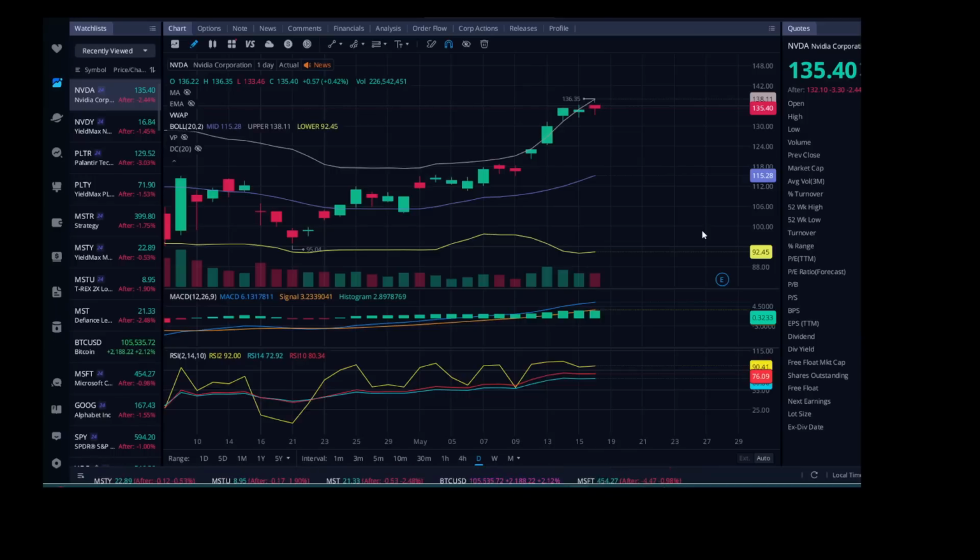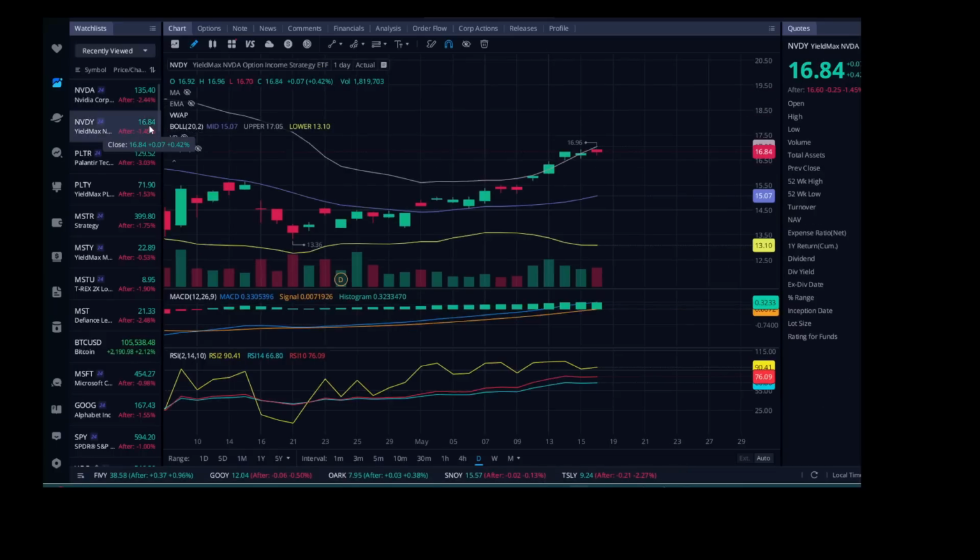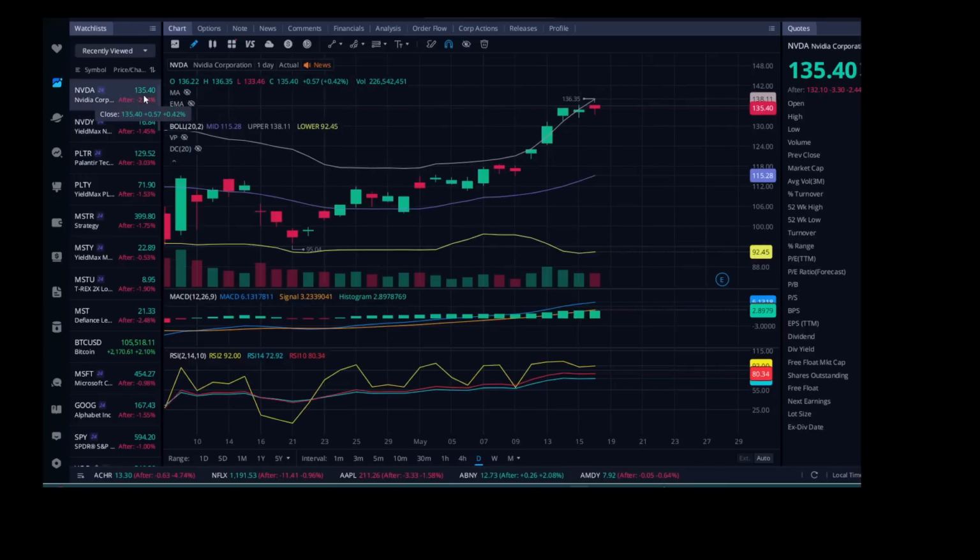So we'll just start right off here with NVIDIA, and NVIDIA is the underlying of NVDY. NVDY being the YMAX cover call ETF that uses NVIDIA to write the cover calls against. So we'll take a look at this one, and then we'll take a look at PLTY. So first, let's just look at NVIDIA.